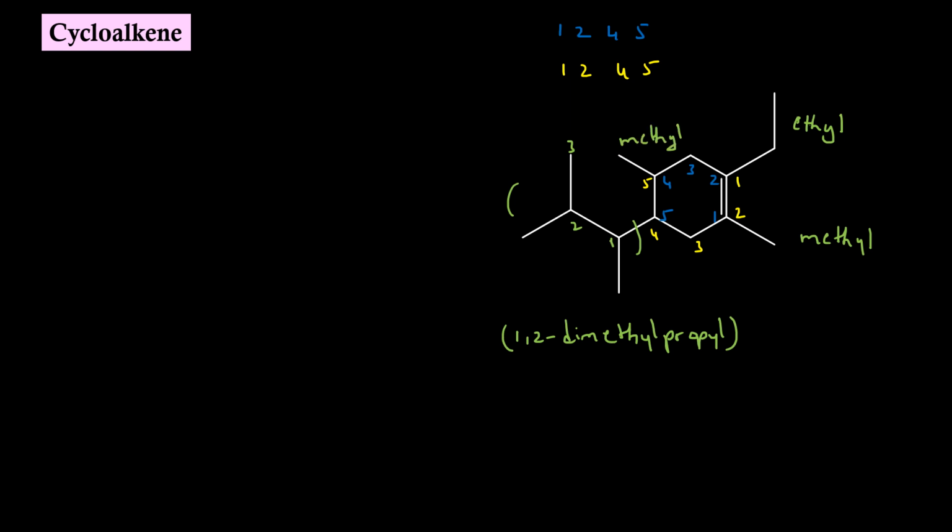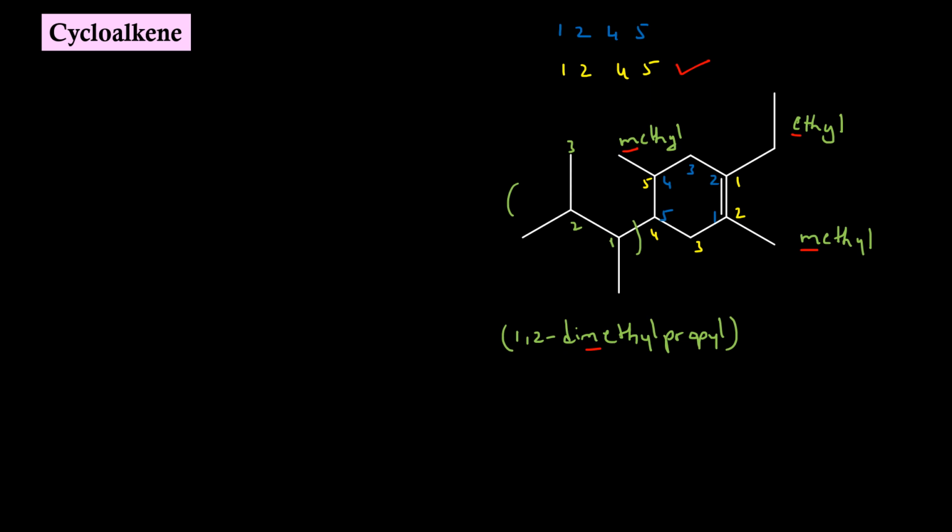If we look into the alphabet, M, E, M, di doesn't appear, so M here. Between ethyl and methyl, ethyl wins over, so that position should get number 1. So out of these two, 1, 2, 4, 5, yellow numbering is the appropriate one.